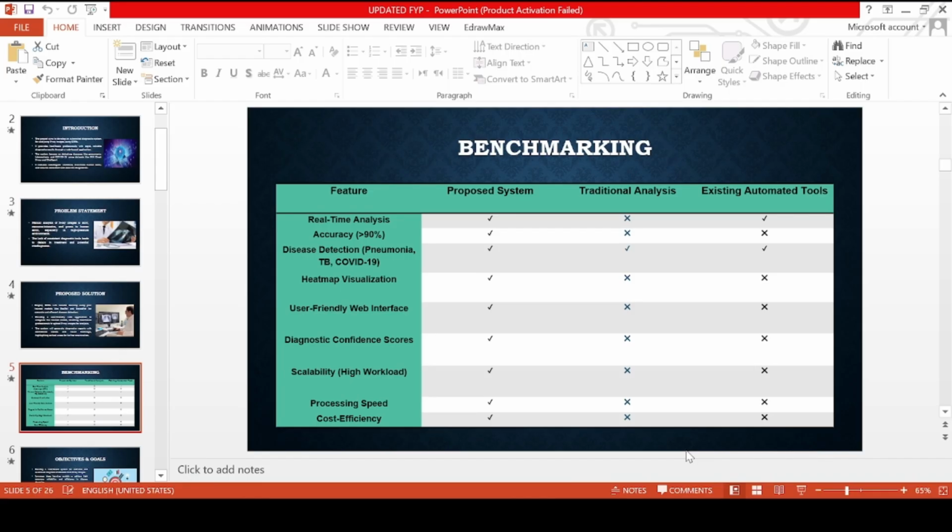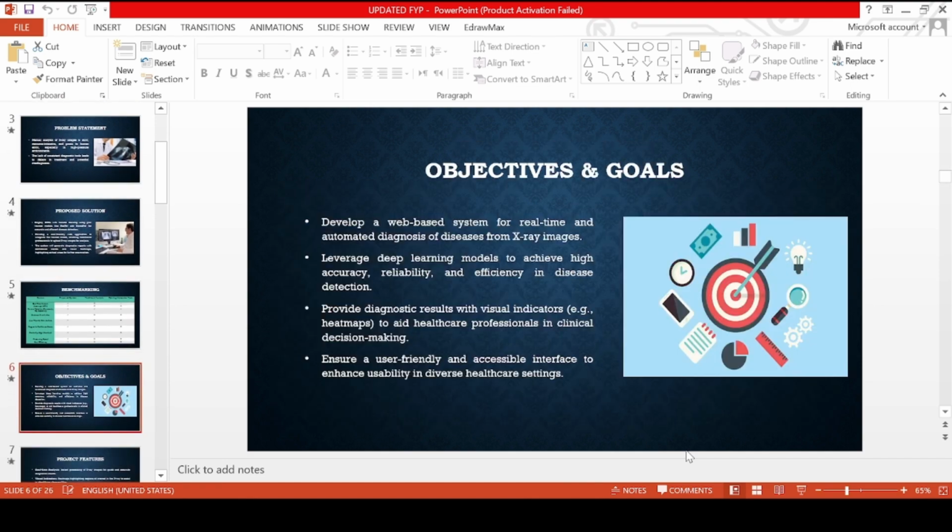Now come toward the objective and goals. The main goal of this project is to develop a web-based system that can automatically diagnose the diseases from the X-ray image. By using the deep learning models, the system aims to deliver accurate, reliable and efficient results. It will also provide visual indicators like heat maps to help the healthcare professionals.